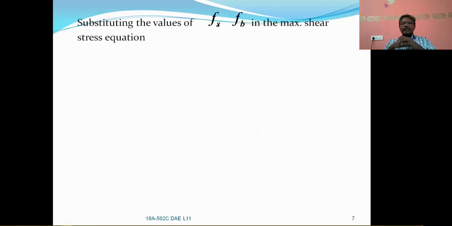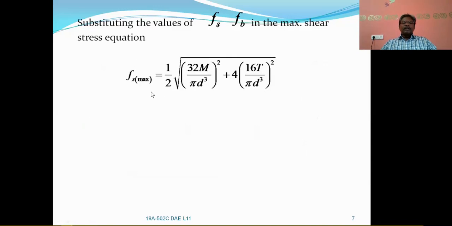After substituting these values, that means Fb and Fs, in the maximum shear stress equation, that is Fs maximum equal to 1 by 2 under root of Fb square plus 4 Fs square, if you substitute these Fs and Fb values, you get 1 by 2 under root of (32M by pi d cube) whole square plus 4 times (16T by pi d cube) whole square.